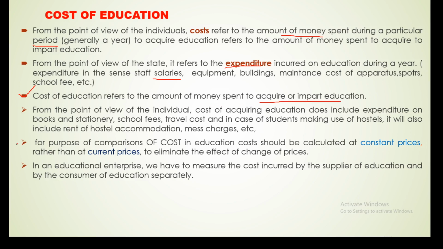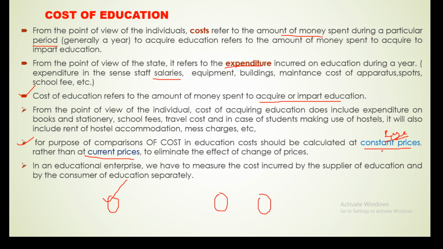For the purpose of comparison of cost in education, we make a comparison of the cost in the present year, the cost in the previous year, and the cost in the next year. So for this purpose of comparison, we should calculate it at the constant price rather than the current price. So what is the current price? What is actually the constant price? Constant price is made on the base year.